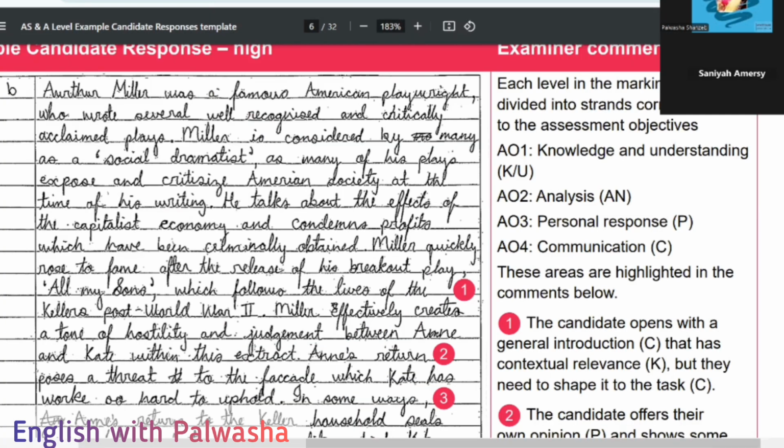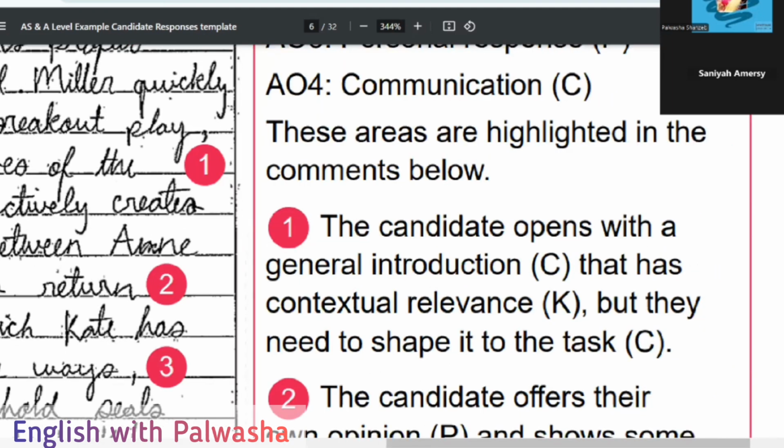Just a minute. Paying close attention to dramatic methods. So if we talk about the dramatic methods, we can say that Arthur Miller is quite proficient in explaining the dramatic methods of English literature. We will pick up a keyword of the question and embed it into our introduction.